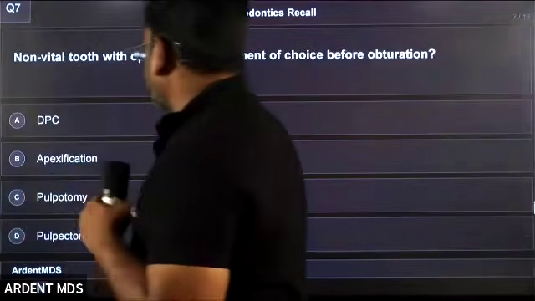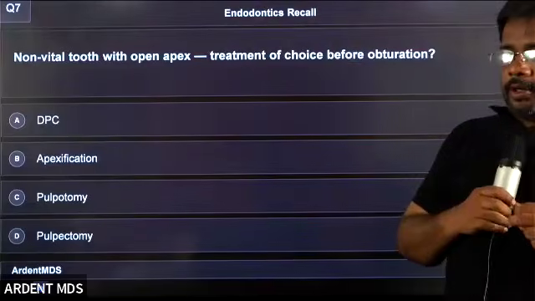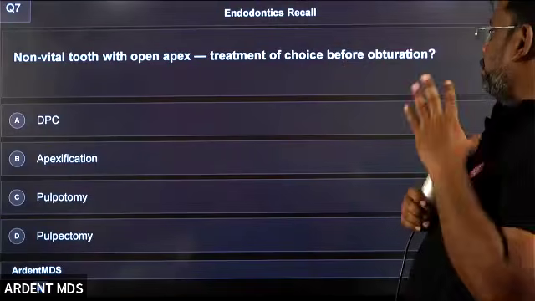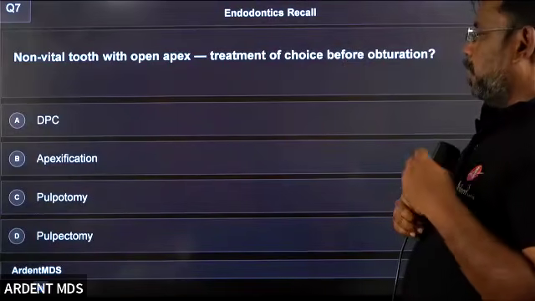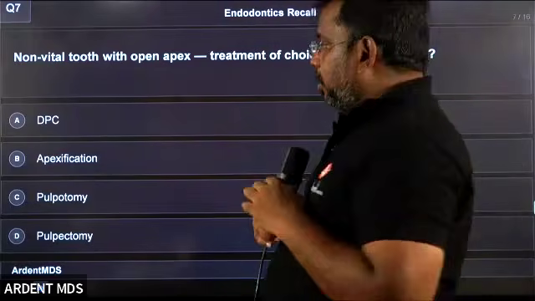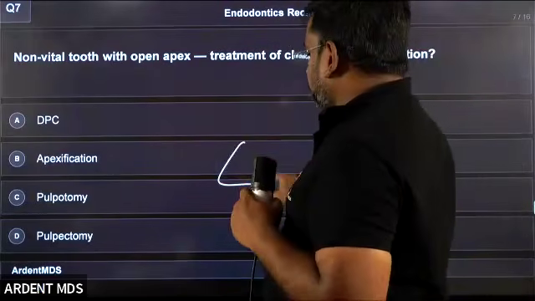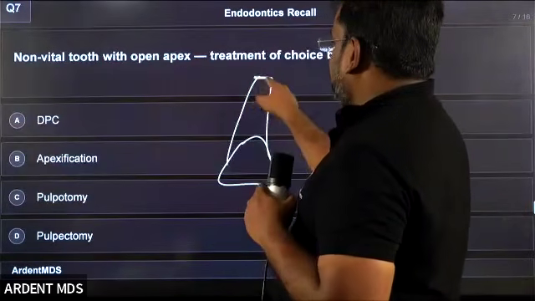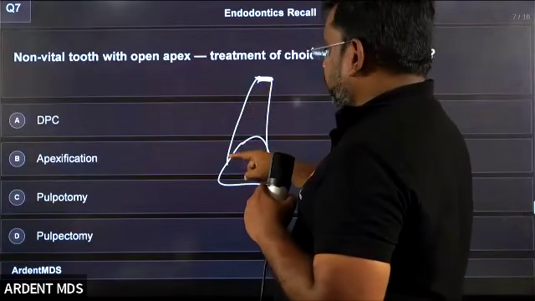Again one more very good question. Non-vital teeth with open apex: what is the treatment of choice before obturation? Easy question. Since they are talking about non-vital open apex, you create a calcified barrier before you do the obturation.